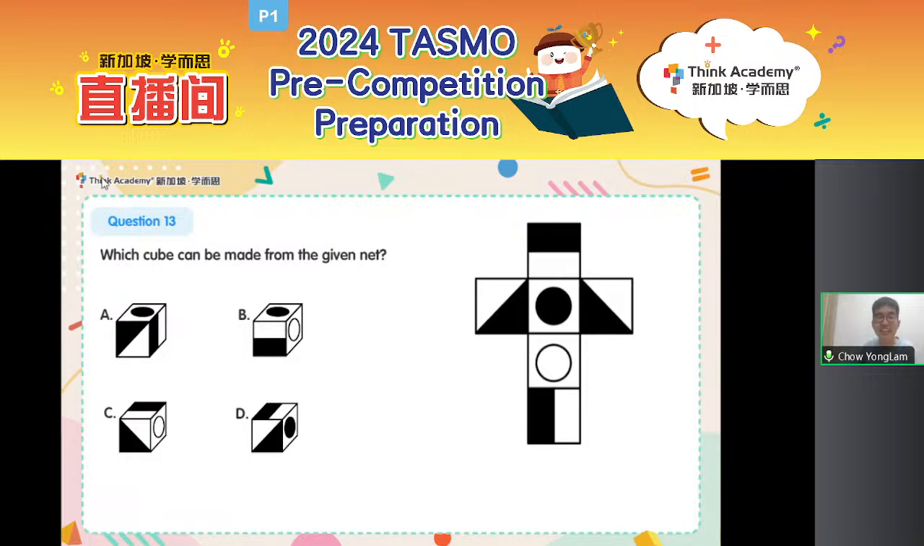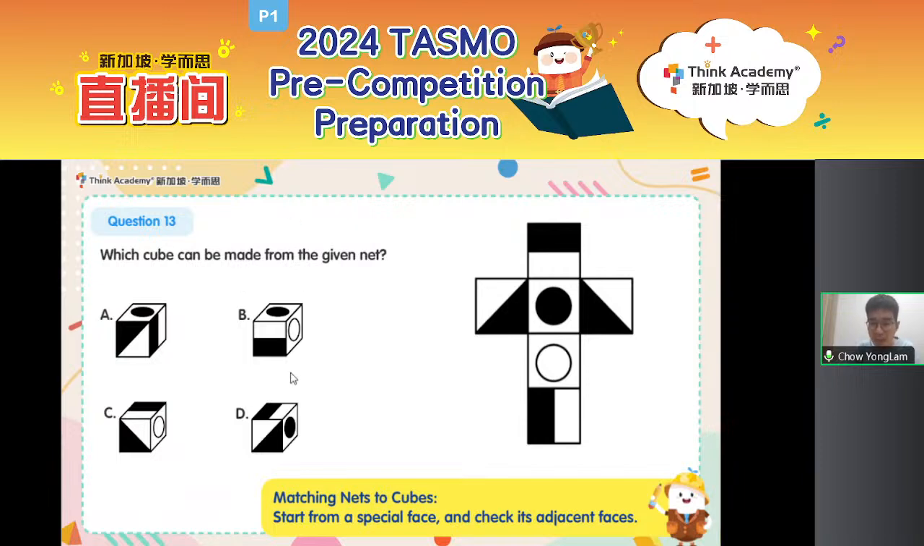All right. Let's start from A. From A, there are 3 faces over here. Are these 3 faces all in the cube? Well, they seem to be. So let's actually just check. How do we do this question? When we want to match nets to cubes or otherwise, we just start from one face. Even though there are 3 faces to look at, we just start from one of them. Fix it as my special face and then check its adjacent faces.